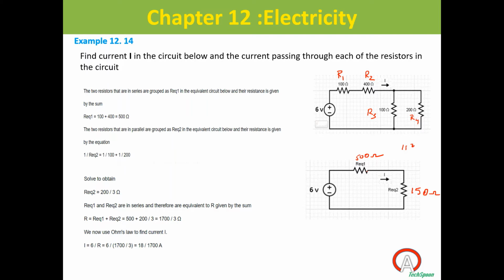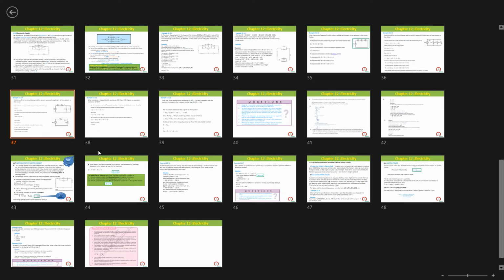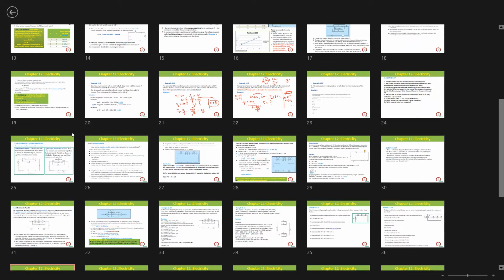Now this R equivalent 1 and R equivalent 2 are also in series, so that I will explain. First, you should be able to differentiate which resistors are in series and which resistors are in parallel. So that is the first thing you have to understand. Next, we will see